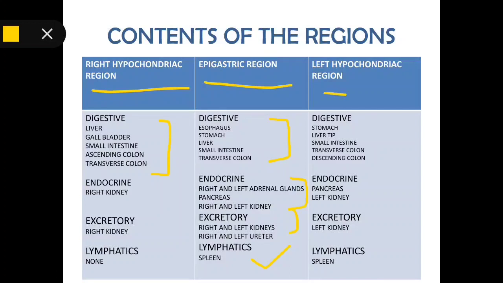Now the left hypochondriac region. In digestive we have stomach, liver tip, small intestine, transverse colon and descending colon. In endocrine we have pancreas, left kidney. In excretory we have left kidney. In lymphatics we have spleen.